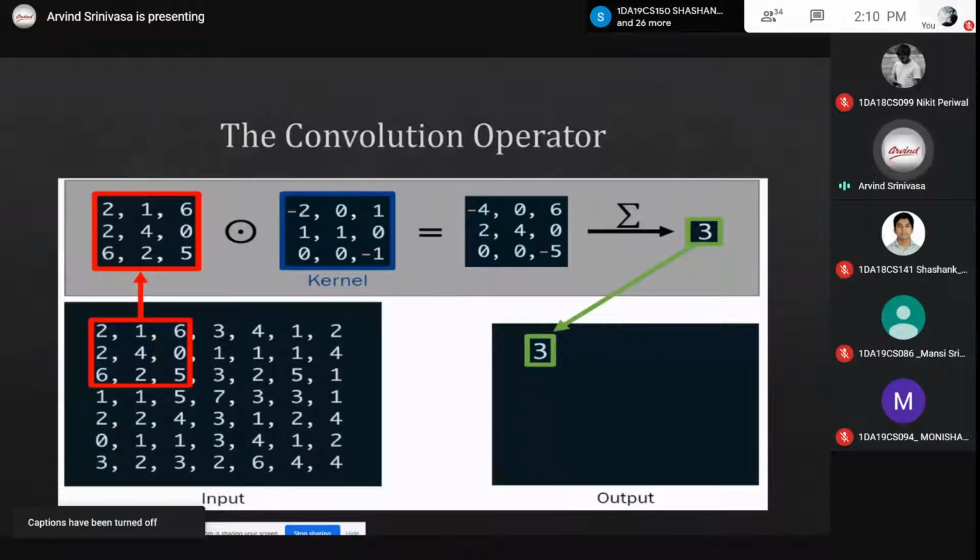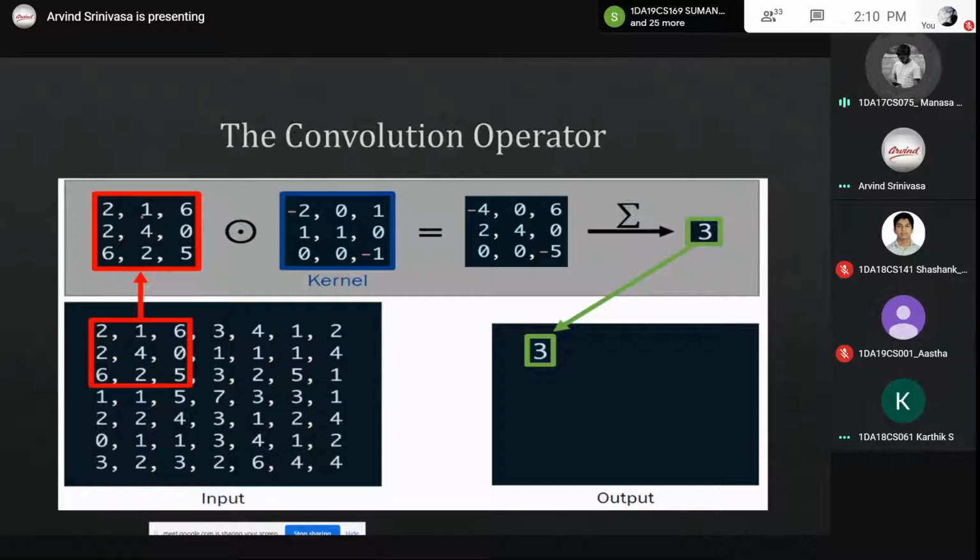So 2 into minus 4 is minus 8? Say, 2 into minus 2, minus 4. Minus 4. 1 into 0, 0. 6 into 1, 6. 2 into 1, 2. 4 into 1, 4. 0 into 0.